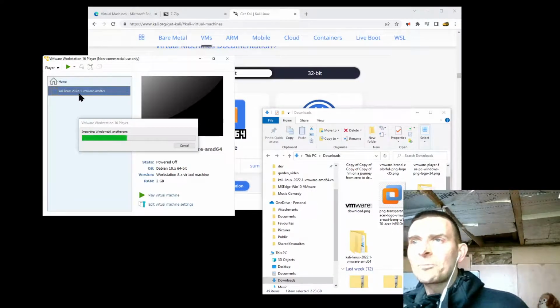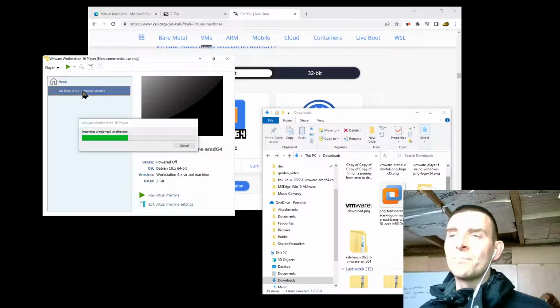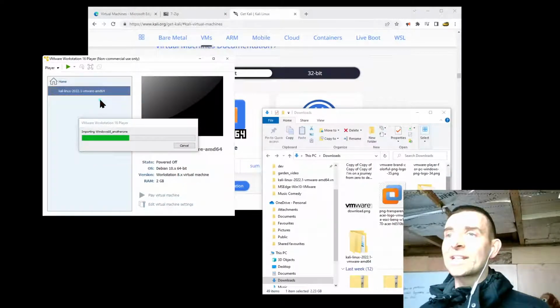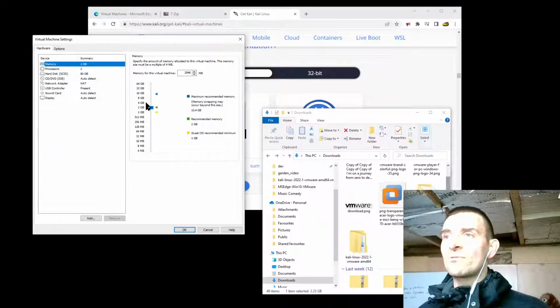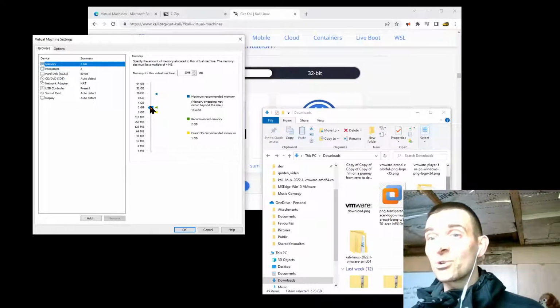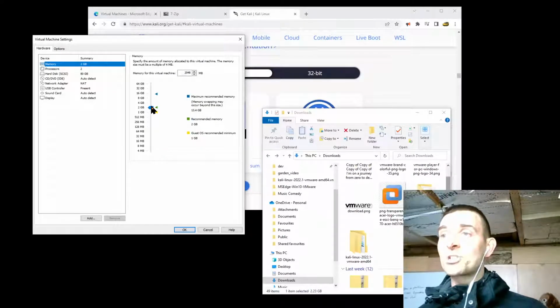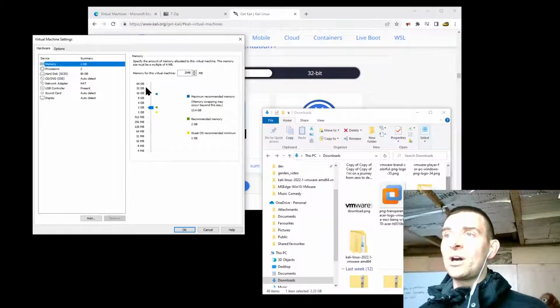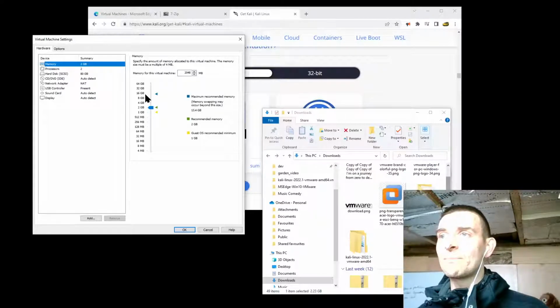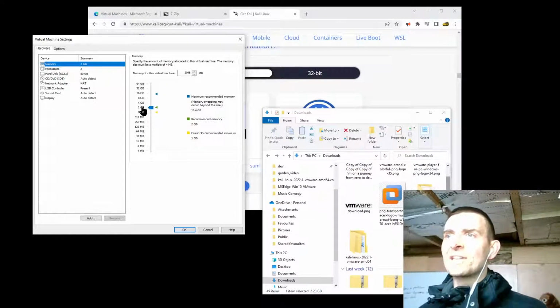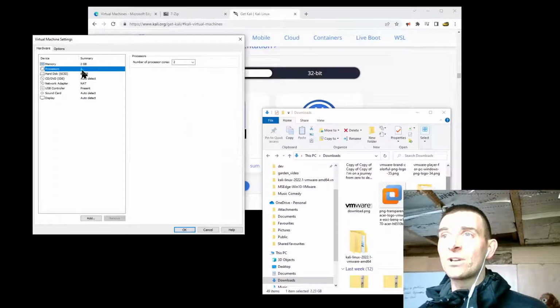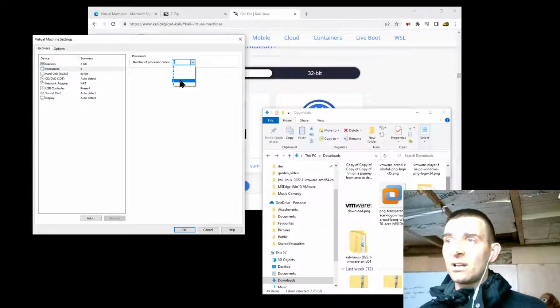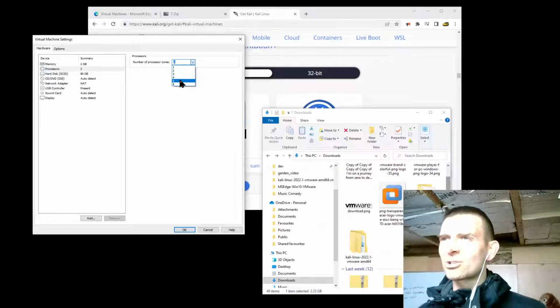Now, before I double click this and open it, let's actually see what we've got. I'm going to right click and go to settings, and this is a place where I can basically play with the amount of resources I allocate my virtual machine when it's up and running. So I haven't actually got 64 gigabytes of RAM on my laptop. I've got 16, and at the moment I'm allocating 2 of those for Kali Linux, which I think is kind of fair enough. I've also got processors. How many cores do I want to give this? Well, how many cores have I got? I think I've got six cores on my machine.